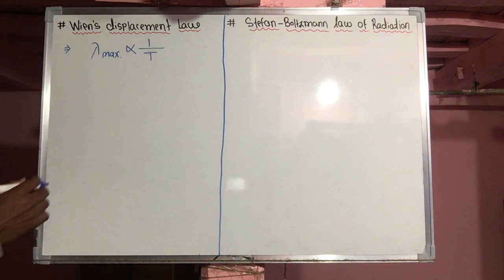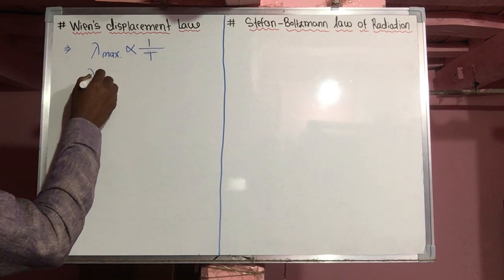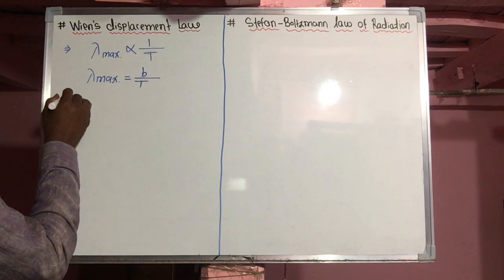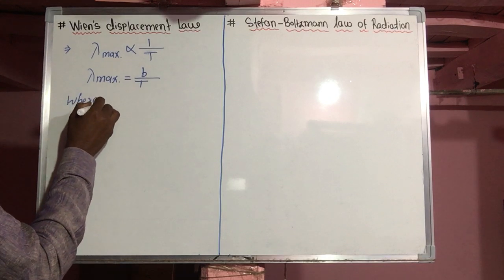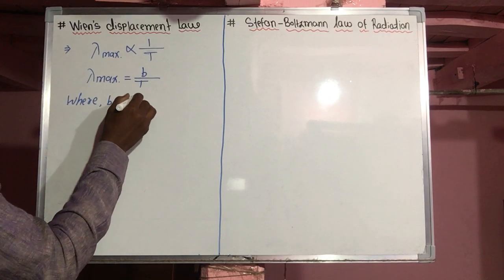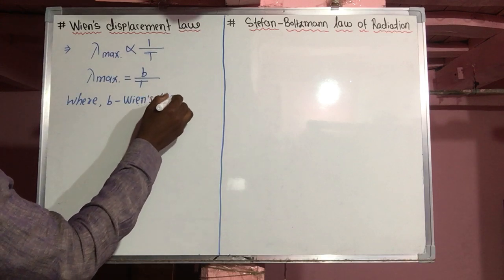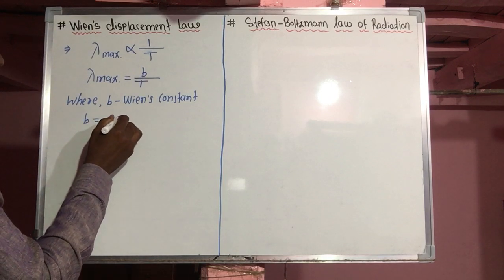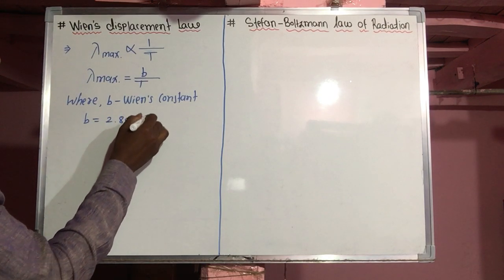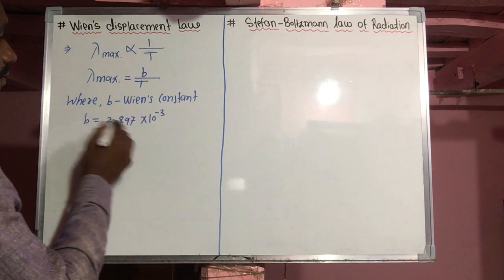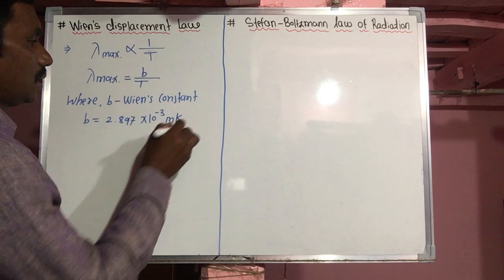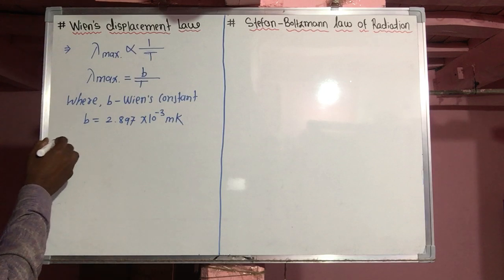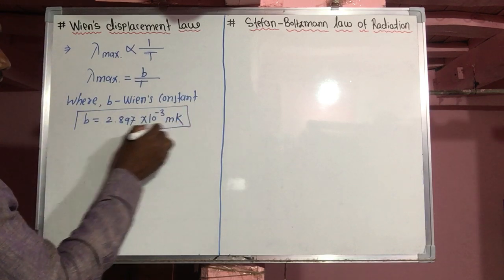Here after solving, lambda max equals B by T, where B is Wien's constant and its value is 2.897 into 10 raised to minus 3. Its unit is meter Kelvin, because lambda is in meters and T is in Kelvin. So this is Wien's constant and its value.